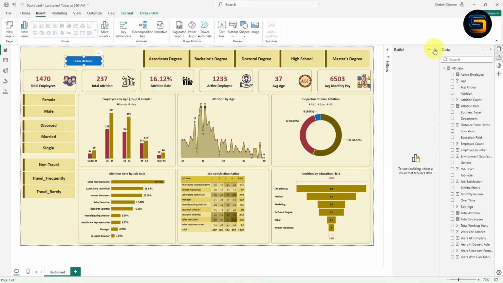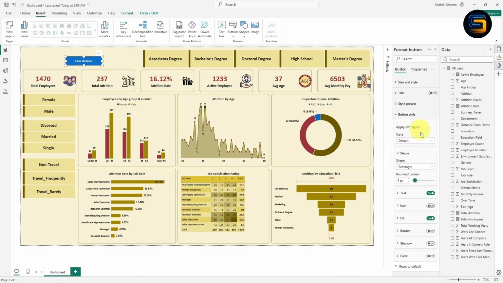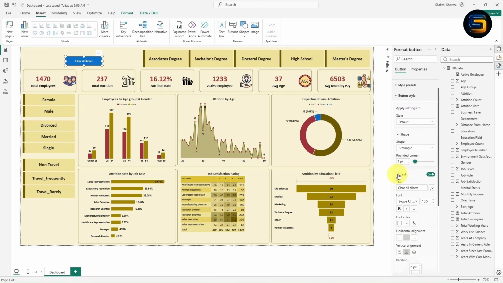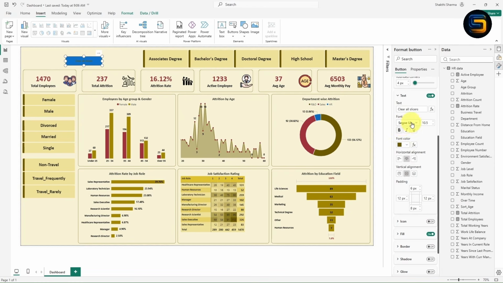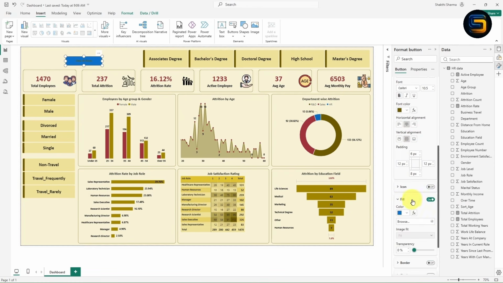Now you can give the formatting. Look here guys, click on this format option. Now expand the button title. From here you can change the text color. Now instead of white, I will choose this color. I will make it bold. Now I will change the font. I will make it Calibri. In the same way I will fill the color.